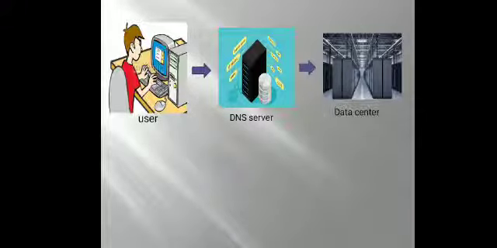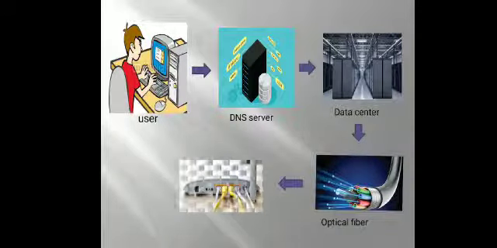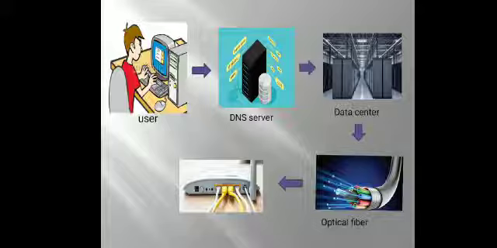But the data center, where the data is stored, is thousands of miles away from us. How do we actually get the data? It is done with the help of optical fibers, which connect the data center and our device. From the optical fiber, the data is sent to the router in the form of light pulses.